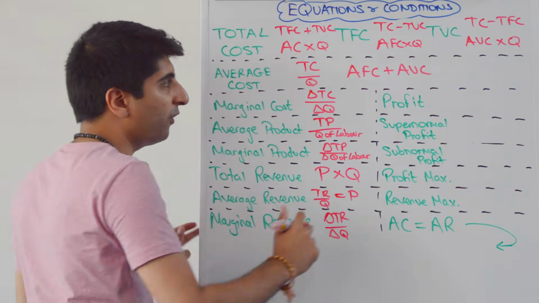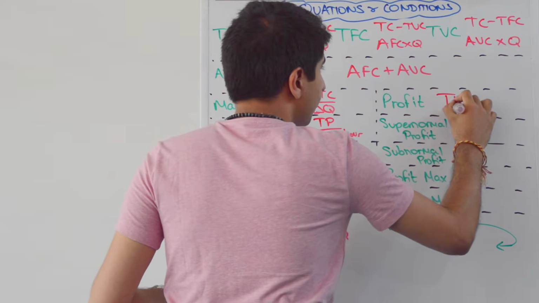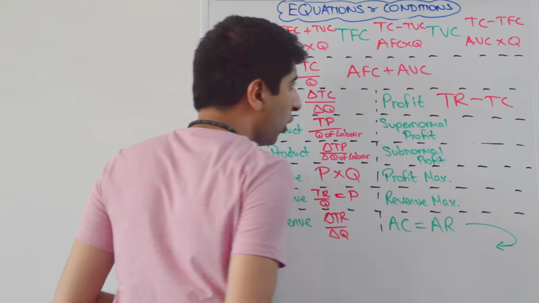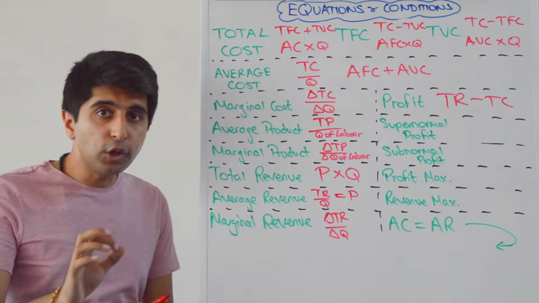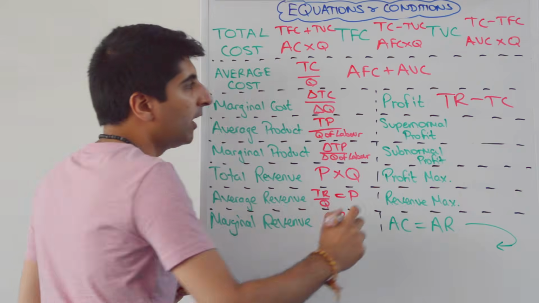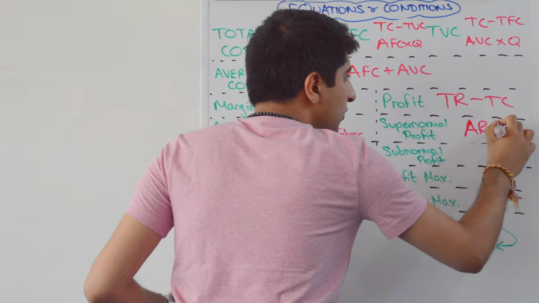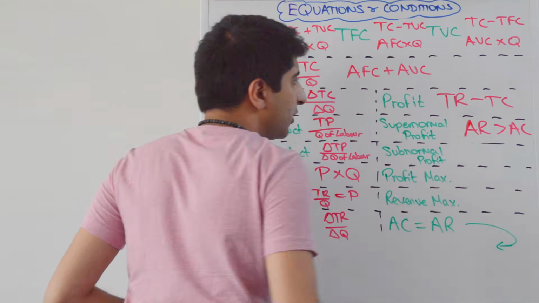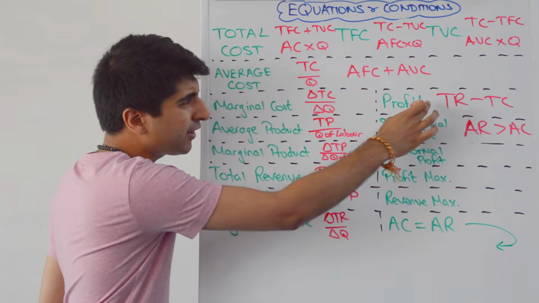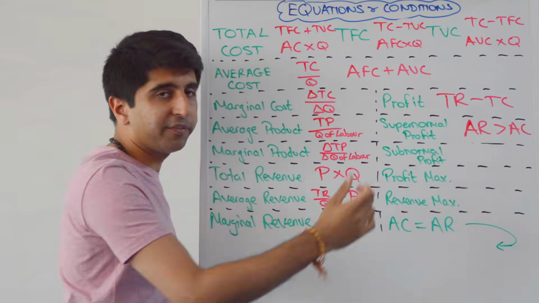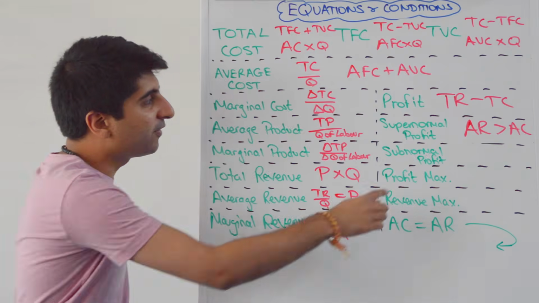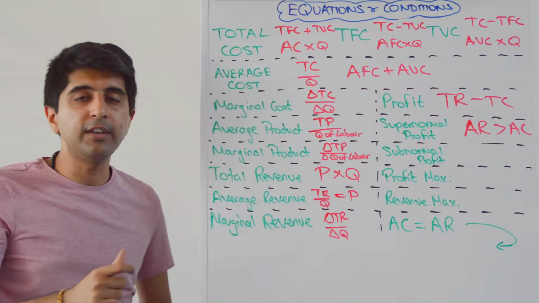Let's keep going, looking at profit. Profit is different to revenue because it's total revenue minus total cost. Cost comes into it here. Supernormal profit, also known as abnormal profit. This occurs when average revenue is greater than average cost. Yes, it occurs where profit is positive. So using this equation, if you've got positive profit, it means you've got supernormal profit. But it's very useful to know this, where AR is greater than AC.